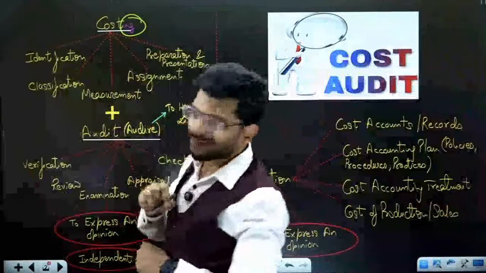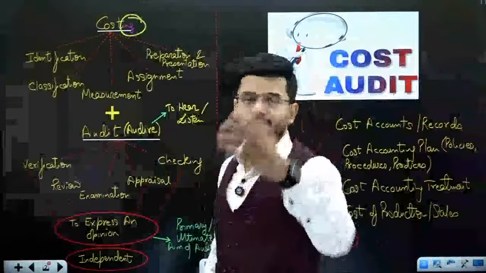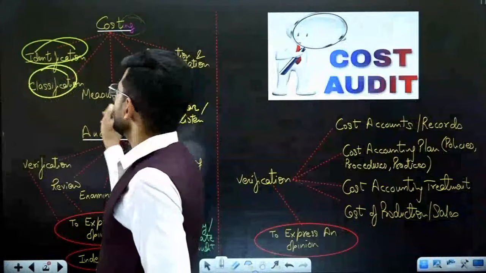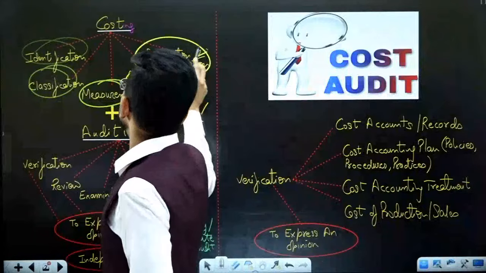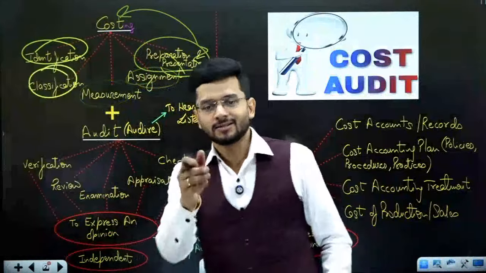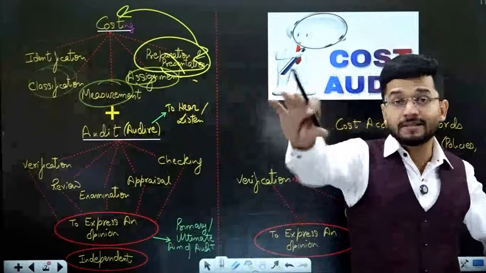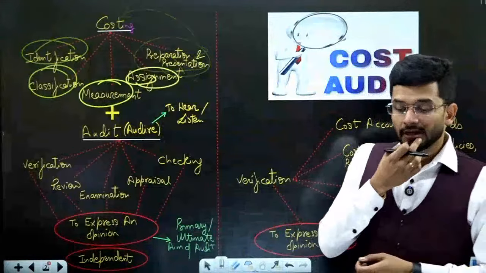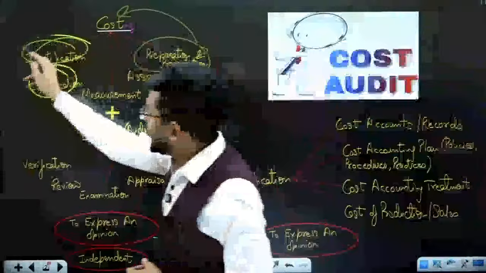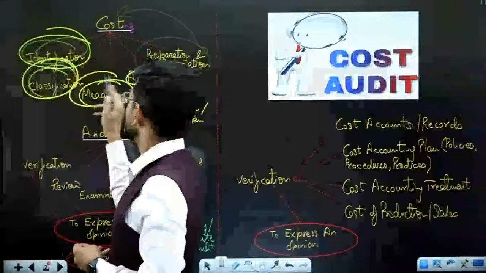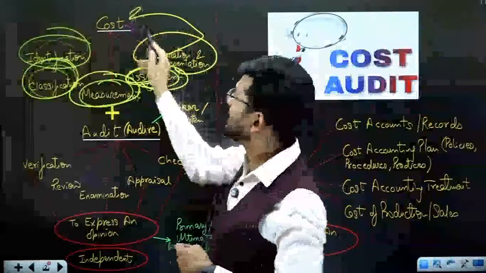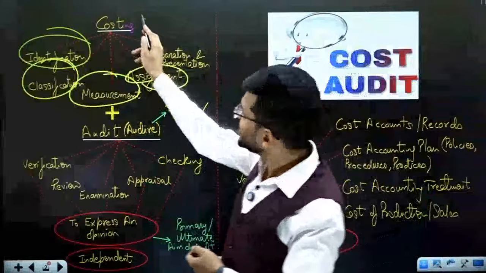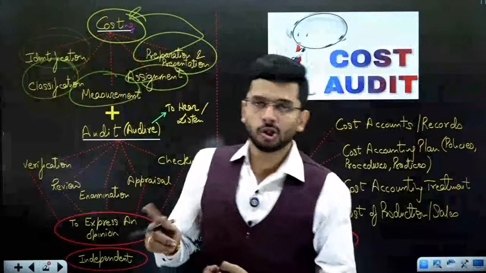And what do you mean by costing? Yes, costing. That is one of the subjects of your Group 3. So costing means identification, classification, measurement, assignment, and preparation and presentation of cost. That is costing. So whatever expenses that you have incurred, whatever resources you have consumed to produce a particular product, how do you identify them? How do you classify them? How do you measure them? How do you assign them? How do you prepare and present their cost sheet? That is costing. Okay. So we have understood the word cost. We have understood the word costing.